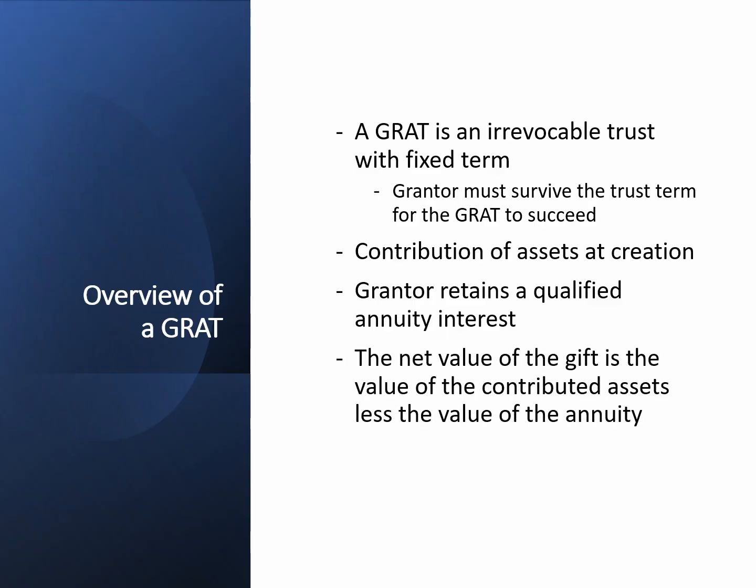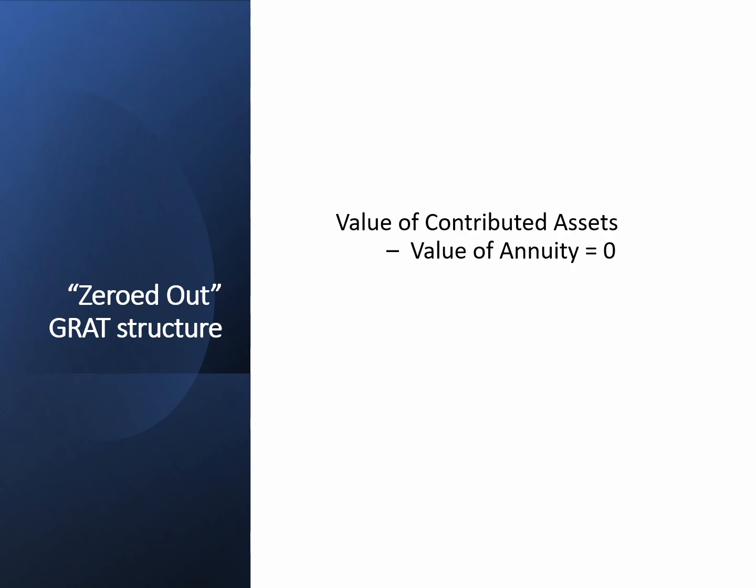The net value of the gift is the value of the contributed assets less the value of the annuity. The present value of the gift can effectively be zeroed out. How does that happen? By structuring the annuity to have the same value as the contributed assets.